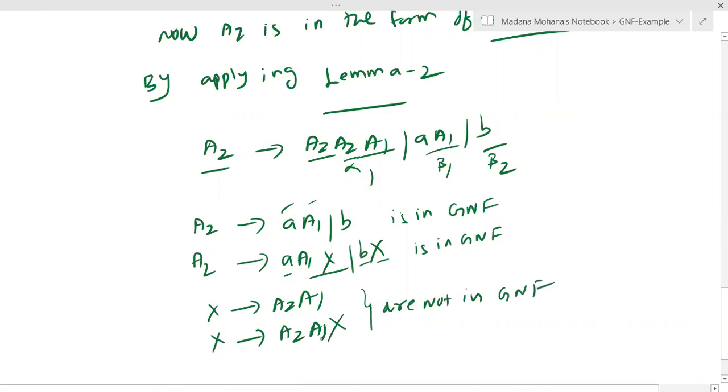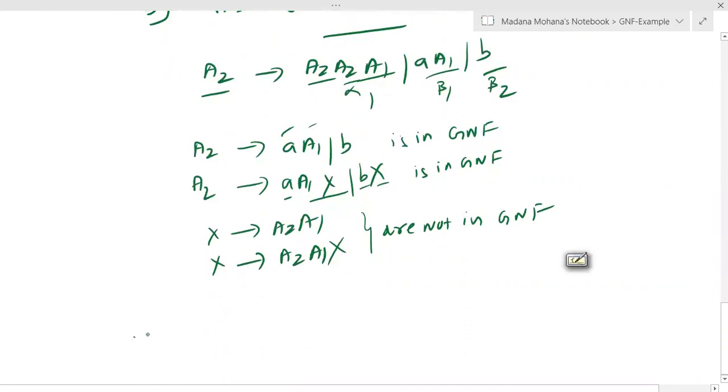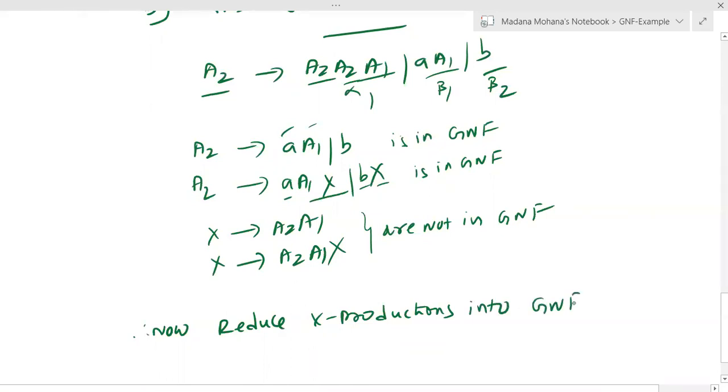Now you can reduce x into GNF. So now reduce x productions into GNF. So how to do? See, in the right hand side leftmost A2 is there.